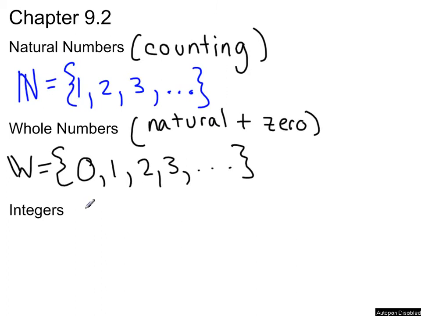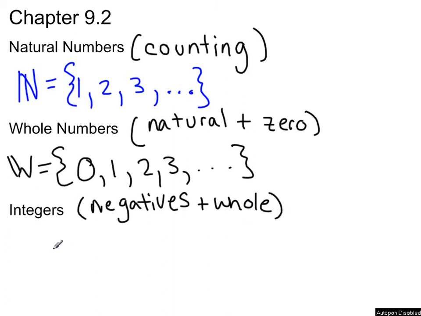Now, integers come about because we have counting numbers, we have 0 to represent nothing, but we also have to include our negative numbers. So we have negatives, and pretty much we're also including all of the whole numbers in here. So it's the negatives and the whole numbers.